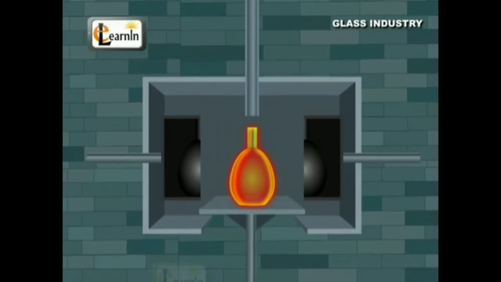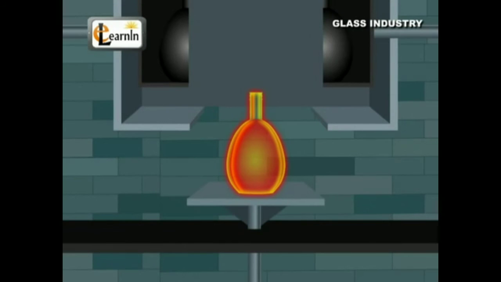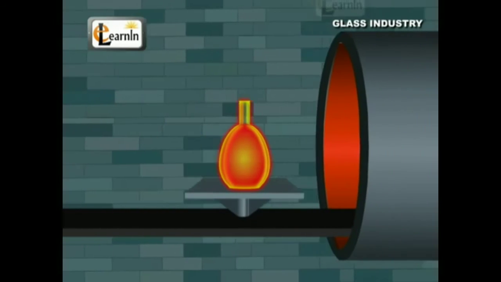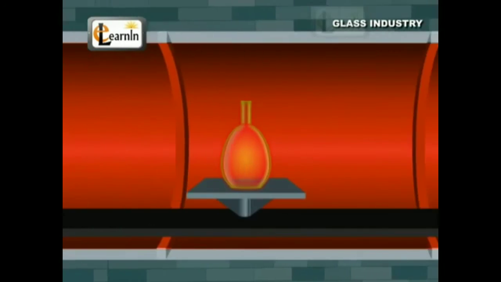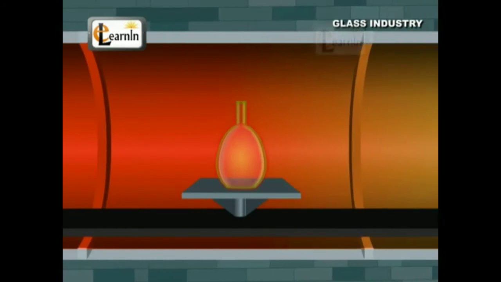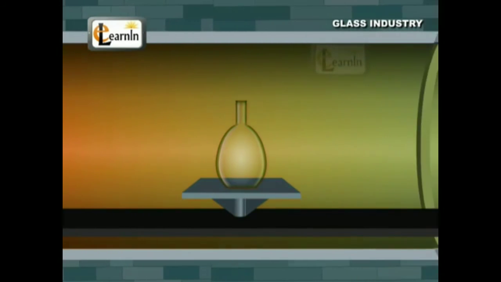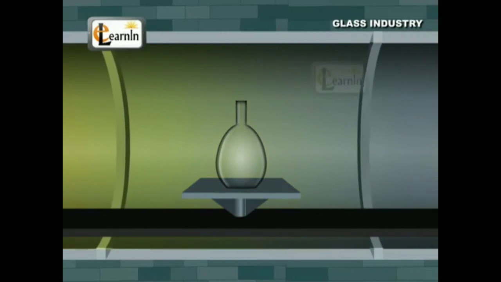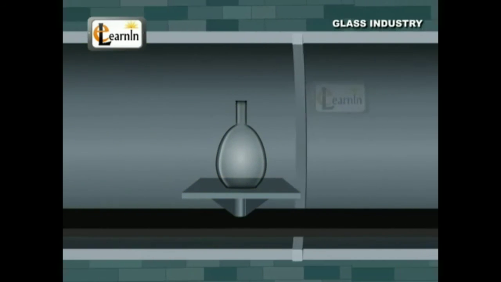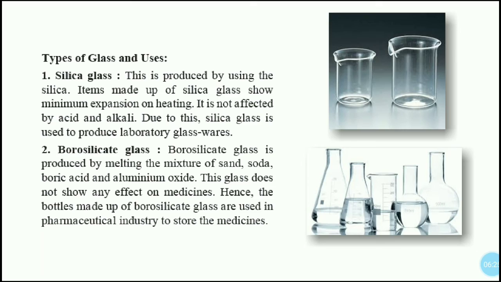Annealing. Usually, glass obtained by rapid cooling is brittle. So, glass is passed through a high temperature zone, then a low temperature zone in a long narrow chamber by conveyor belt, where it cools slowly, giving transparent glass. This process is called annealing. Annealing strengthens the glass. Hope you saw the video and got a better understanding of how glass is manufactured.